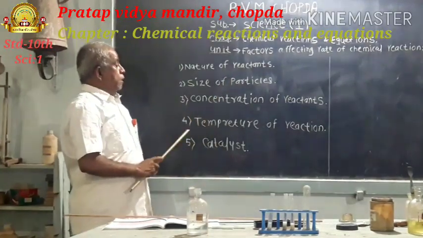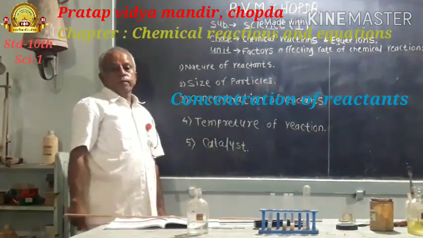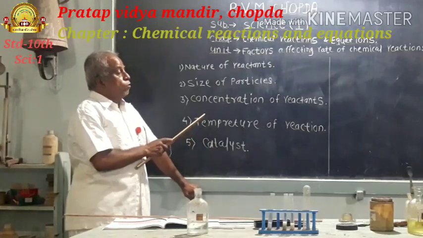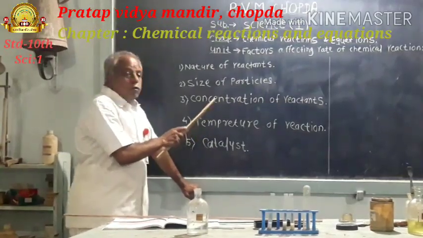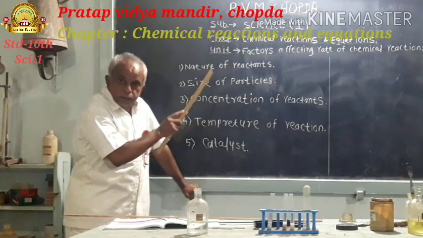Third factor is concentration of reactants. Concentration of reactants is also a very important factor which is responsible for the rate of chemical reaction.